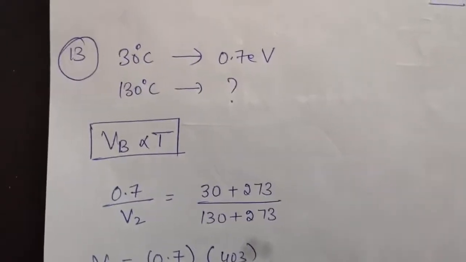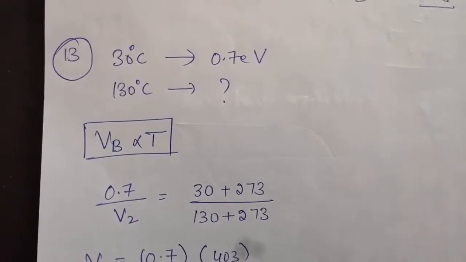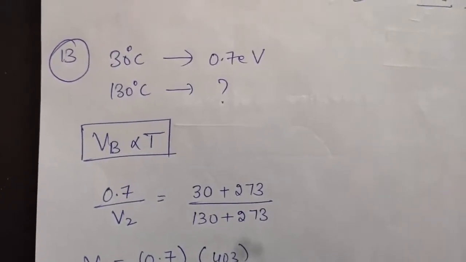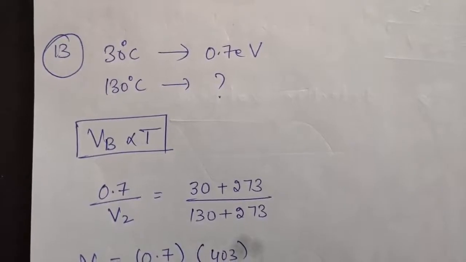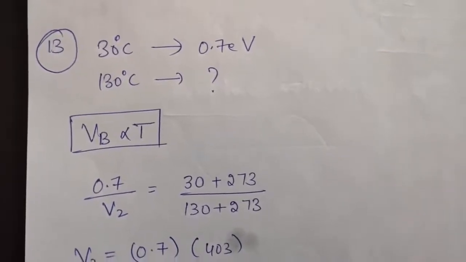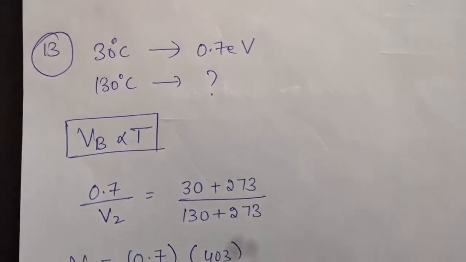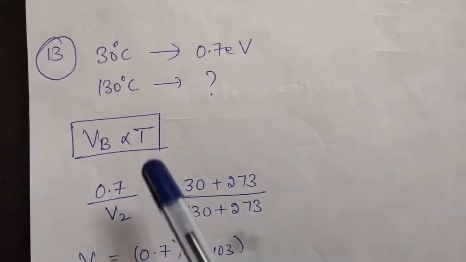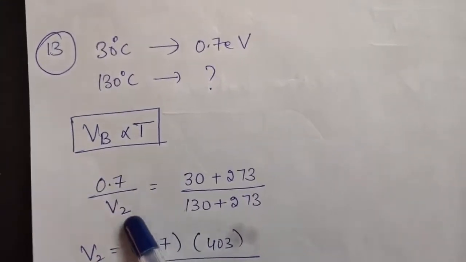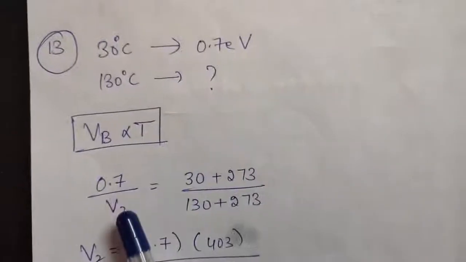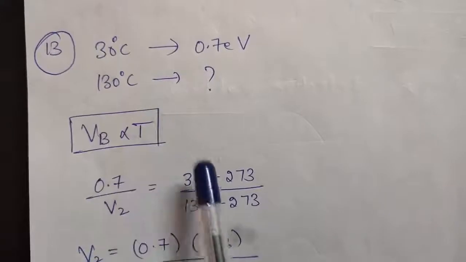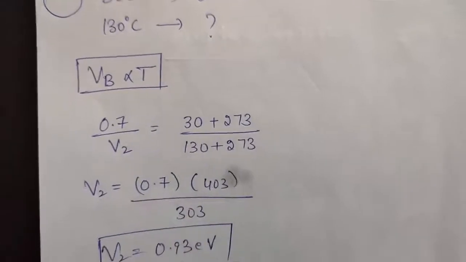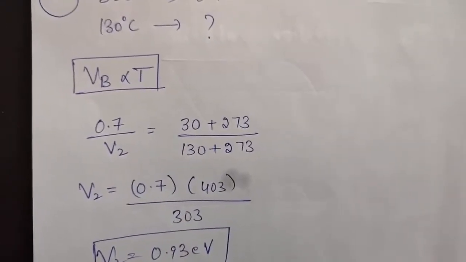In question number 30, you are given that at 30 degrees Celsius the energy is 0.7 electron volt, or your voltage. Then you have to tell the VB, that is the potential barrier, at 130 degrees Celsius. So always remember, for a semiconductor the potential barrier is directly proportional to temperature. So you can write V1 upon V2, that is V1 is your 0.7 upon V2, equal to T1, that is 30 plus 273, upon T2, that will be 130 plus 273. Okay, so solve it. V2 will come to be 0.93 electron volts.